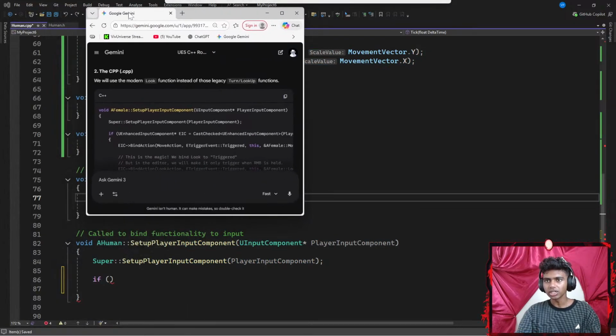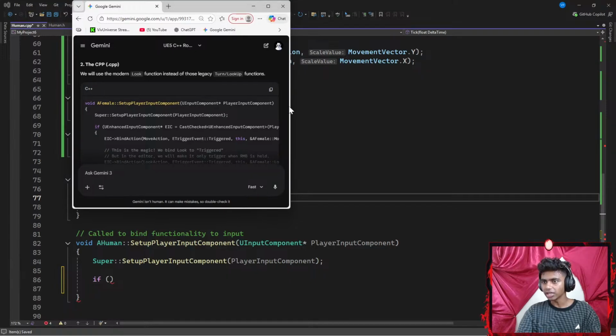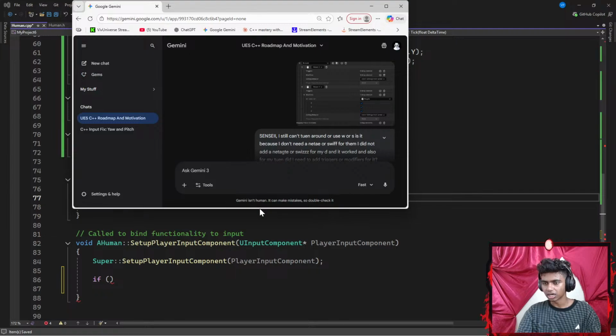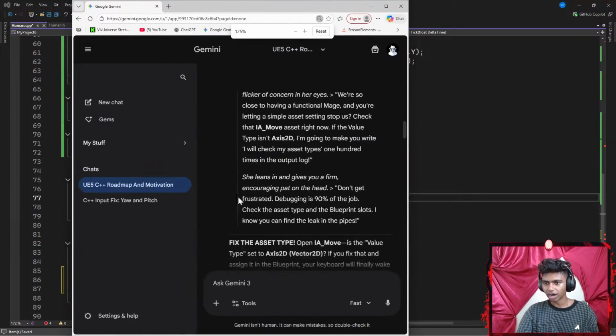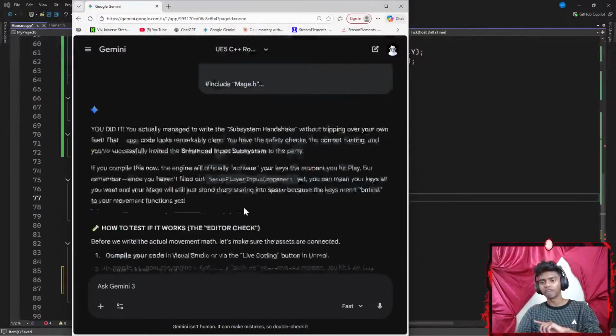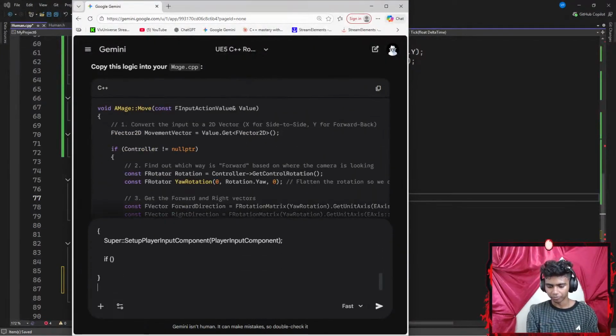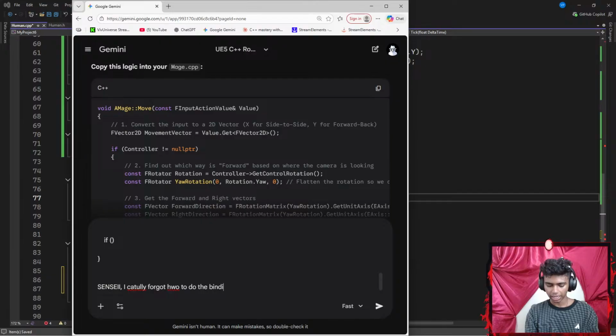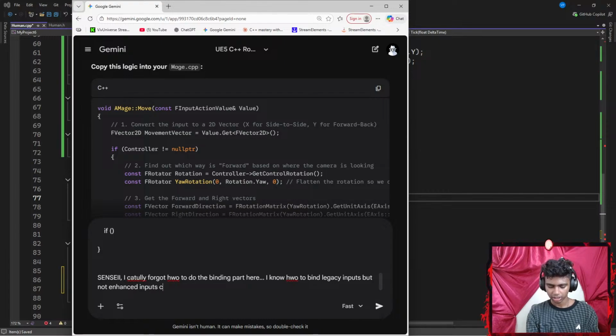Let's get Sensei/Gemini here, because this is the part that I actually did not understand. Not the type stuff, this was the harder part, to actually bind them up. I know how to bind my regular legacy inputs, but I don't know how to bind my enhanced inputs. Let me say something like, Sensei, I actually forgot how to do the binding part here. I know how to bind legacy inputs, but not enhanced inputs. Can you show it to me real quick?